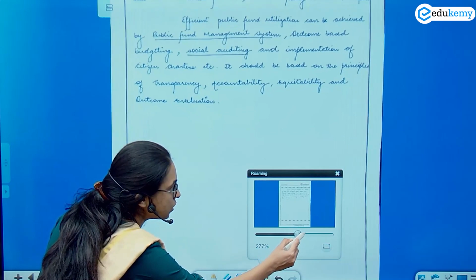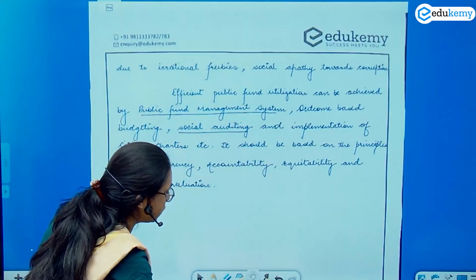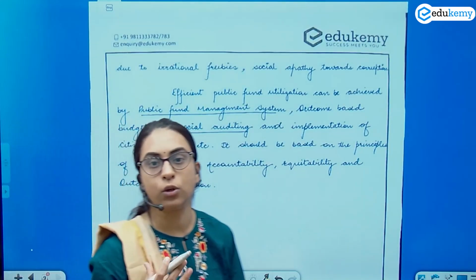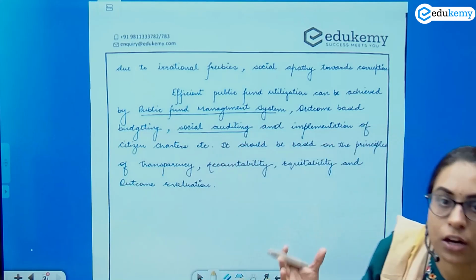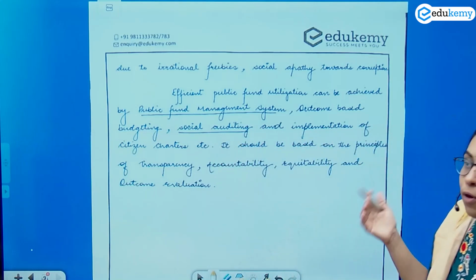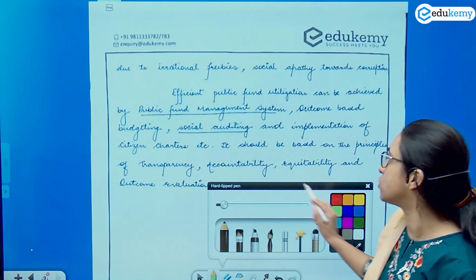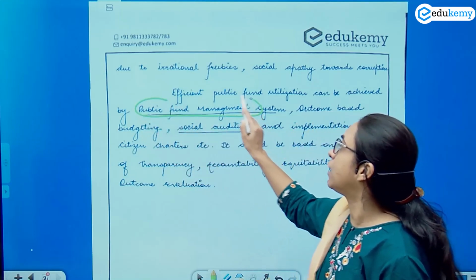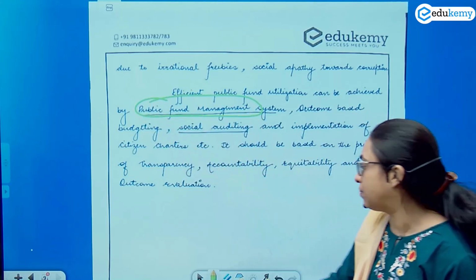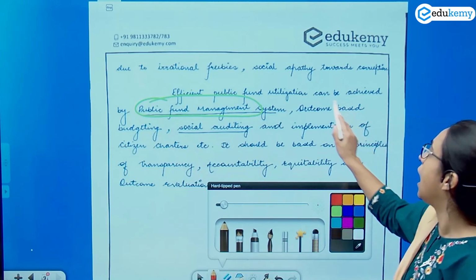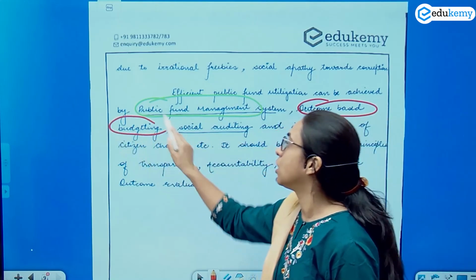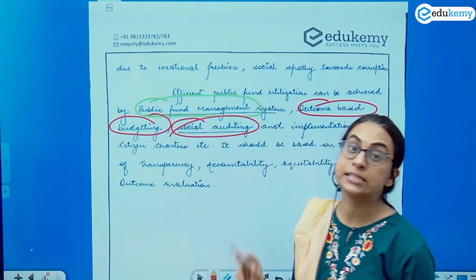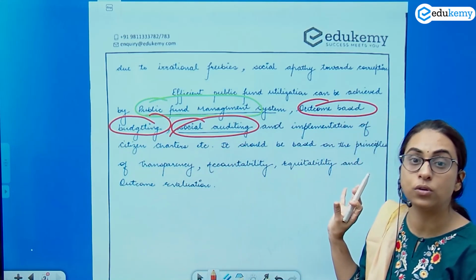Then you can write about the conclusion. The conclusion is that efficient public utilization can be achieved by a certain way forward. How do you achieve the efficient utilization of fund? That is the public fund management system. The public fund management system, outcome based budgeting, social auditing, these are your key terms in the syllabus only.